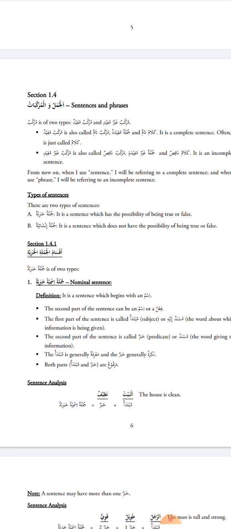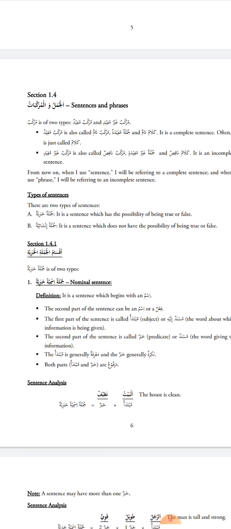Mufid means something which gives benefit. So such a compound which gives benefit to the listener, i.e. the listener is satisfied. He doesn't require any more information. And then you have murakkabun ghayru mufid. That murakkab which isn't mufid, it's ghayr mufid.